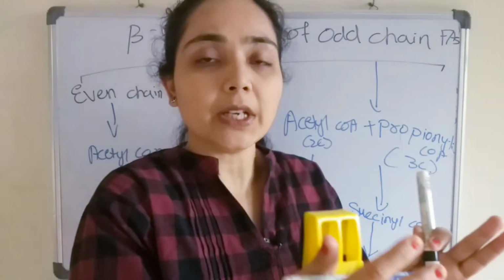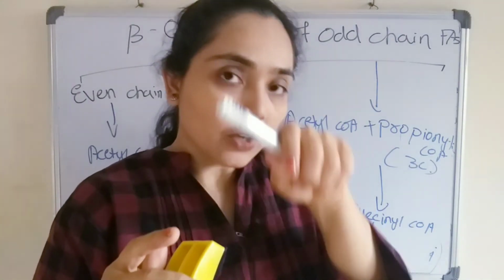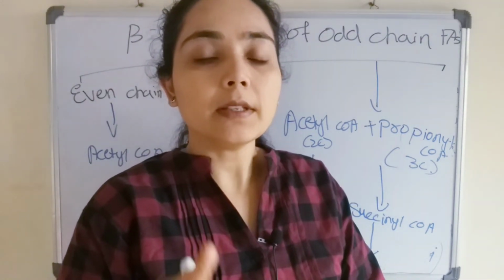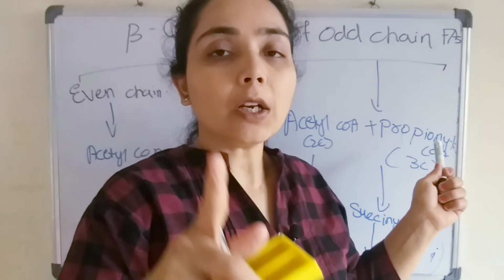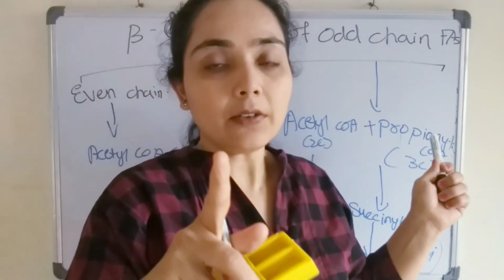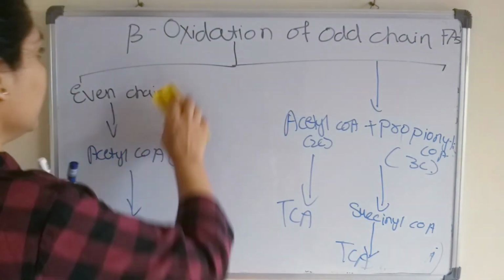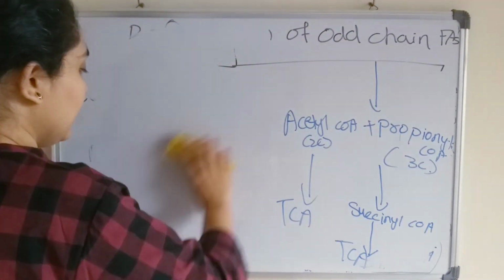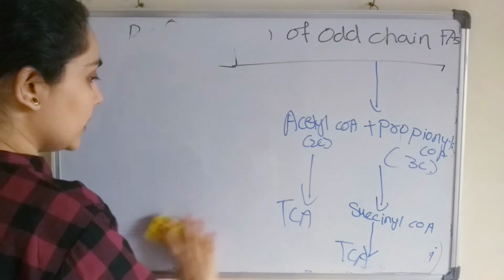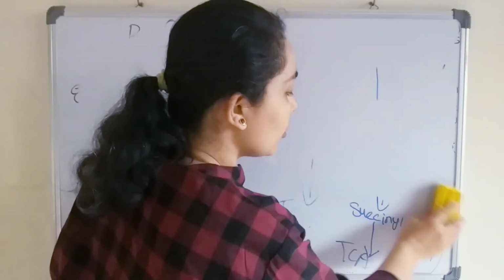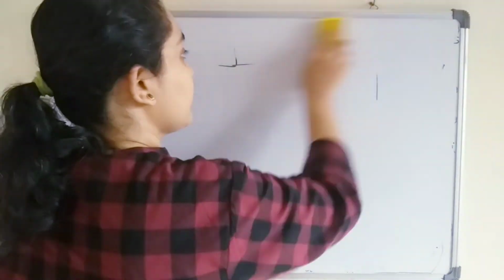There are many intermediates, and out of those, one of the intermediates which will contribute to gluconeogenesis is propionyl CoA. So propionyl CoA is the only fatty acid product which will contribute to gluconeogenesis. Let us see how. I hope you got the difference between beta oxidation of odd chain and even chain fatty acid. Now we will see how this propionyl CoA is gluconeogenic.